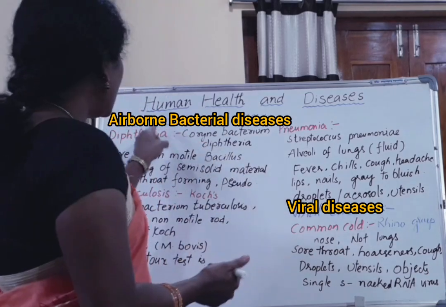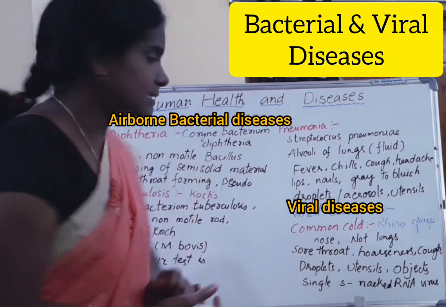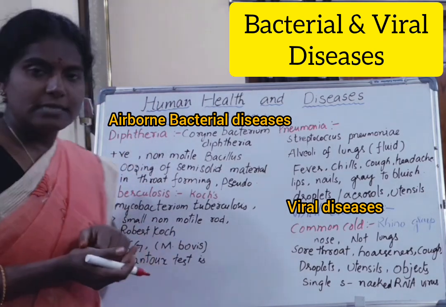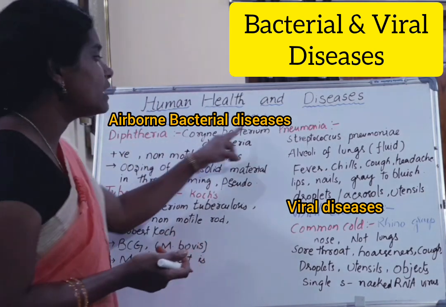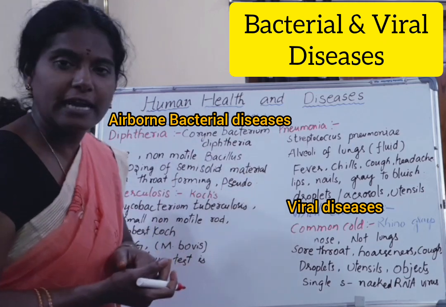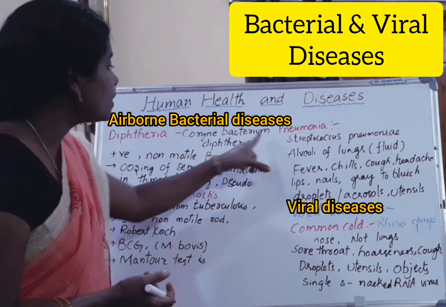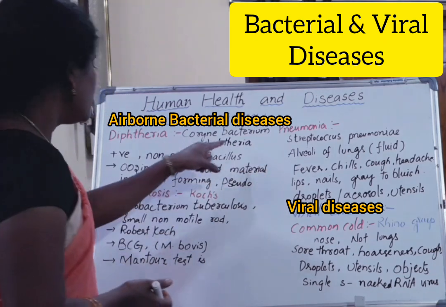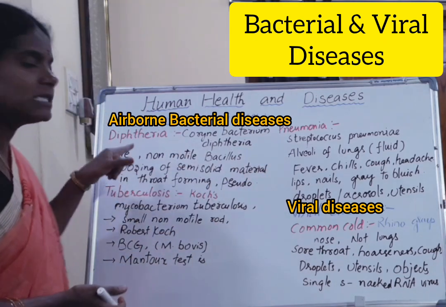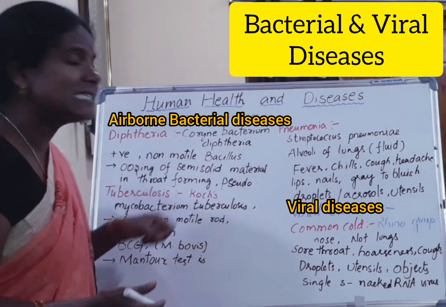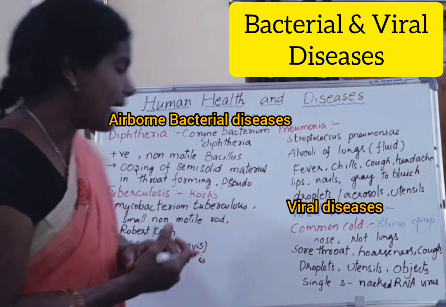Now, airborne bacterial diseases. First, diphtheria. Diphtheria is caused by Corynebacterium diphtheriae. It is a gram-positive, non-motile bacillus. Bacillus means a rod-shaped bacterium.